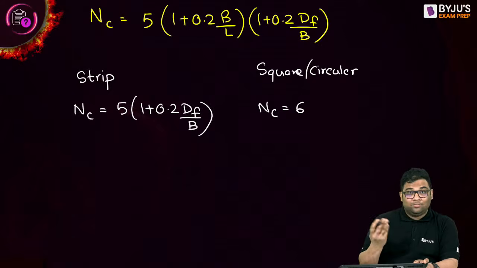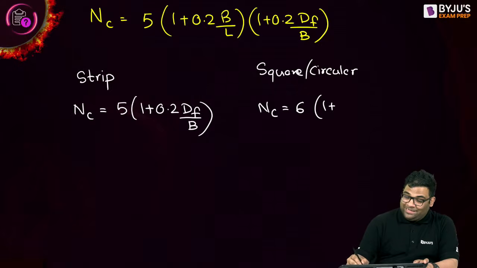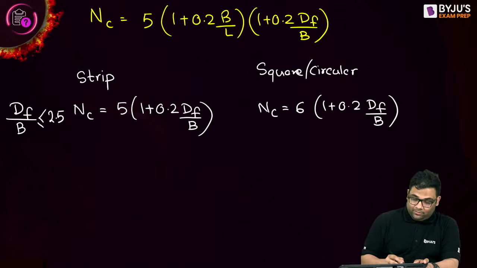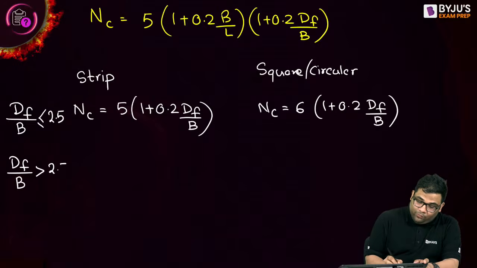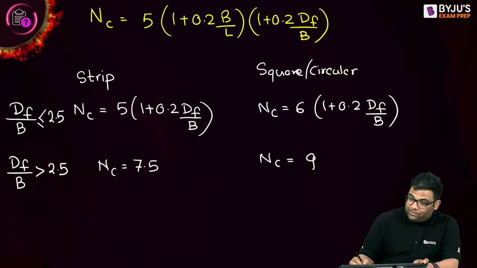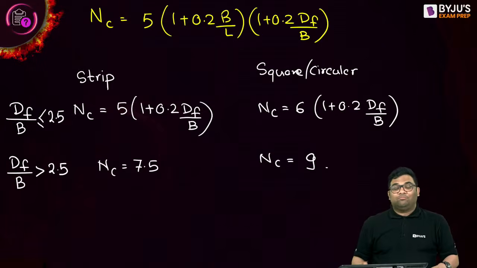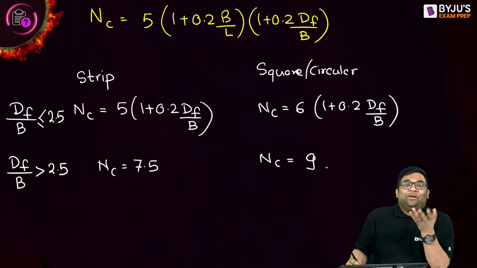Understood? You see, now it is easy to remember, right? And then this is when the df by b is less than or equal to 2.5. Means what? I can say shallow foundations. And df by b is greater than 2.5, put 2.5. So NC becomes what? 7.5. Here NC becomes what? 9. See, you are able to remember actually 4 more equations from one equation. So the whole Skempton you can remember from this.